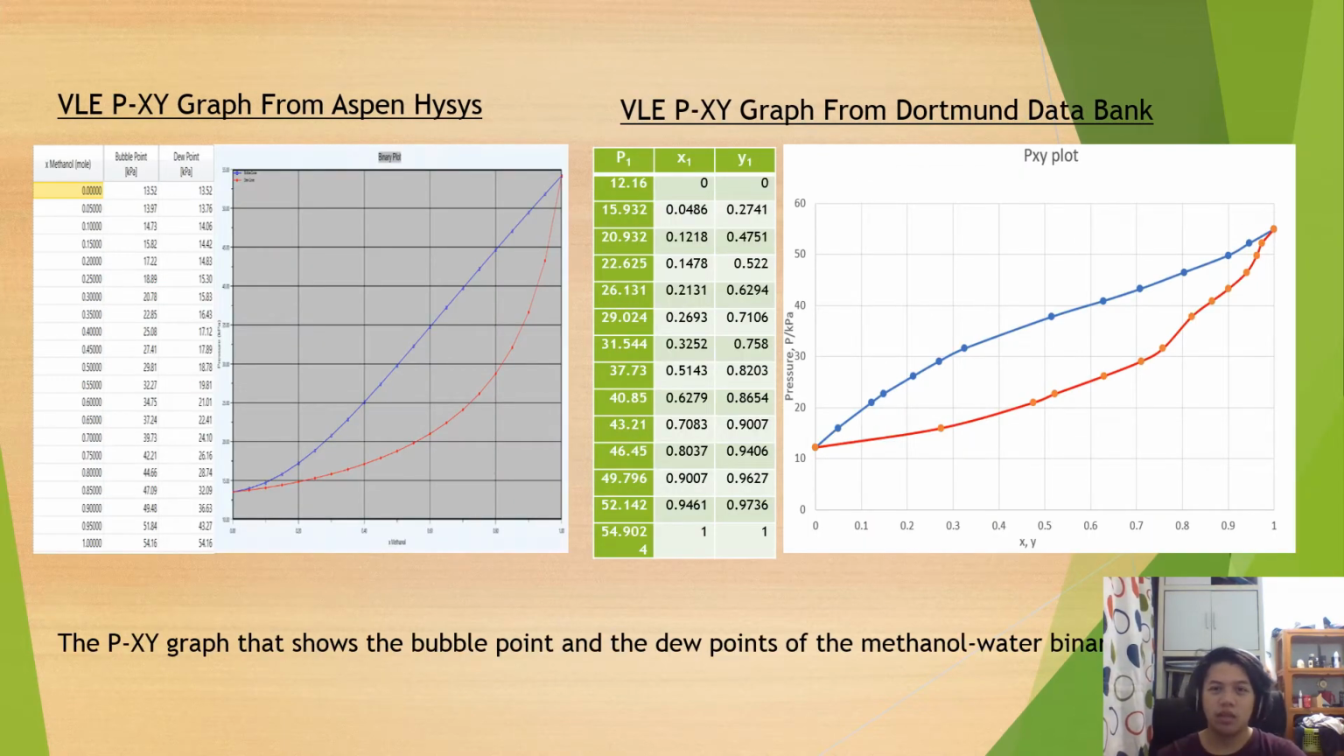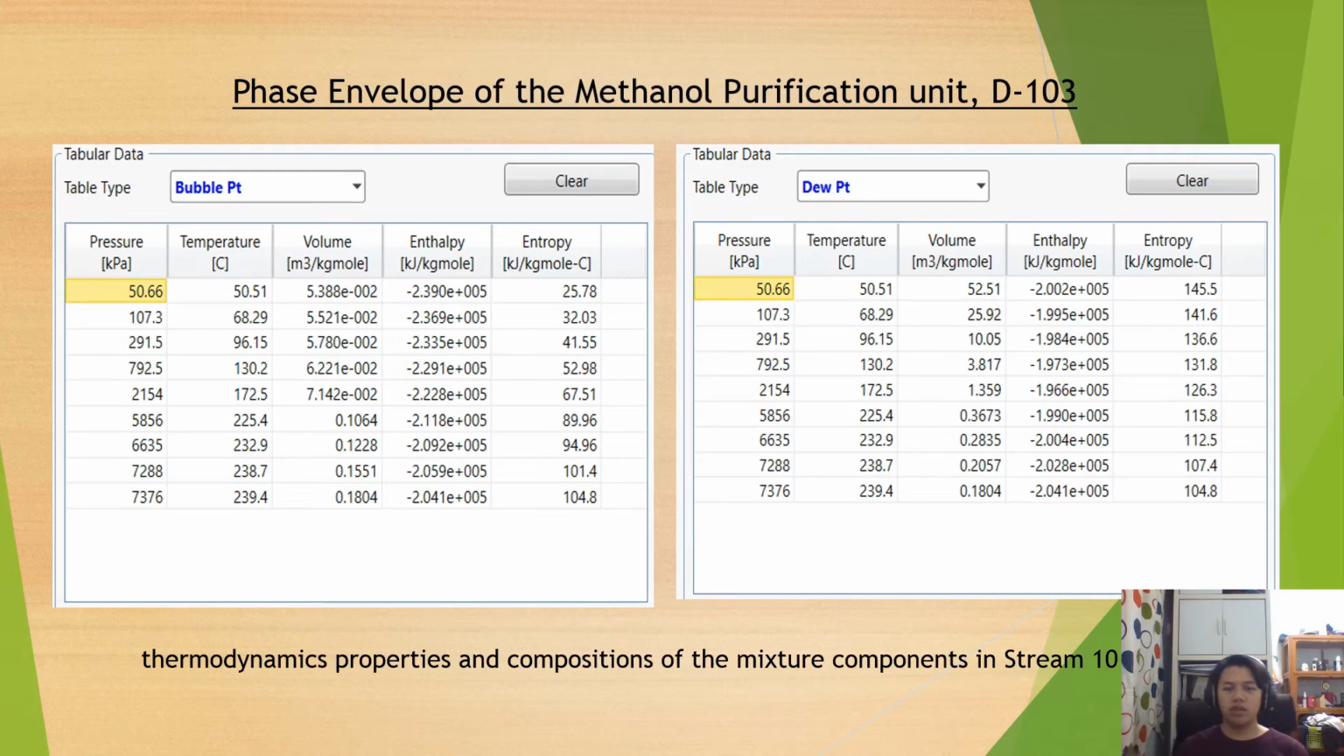Next, this graph shows the PXY graph, in which the blue line shows the bubble point, while the red line shows the dew point of the methanol-water binary system in D103. On the left, we have the experimental graph, and on the right, we have the graph from the Dortmund Data Bank. Next, we are required to generate the phase envelope for the mixture in the methanol purification unit.